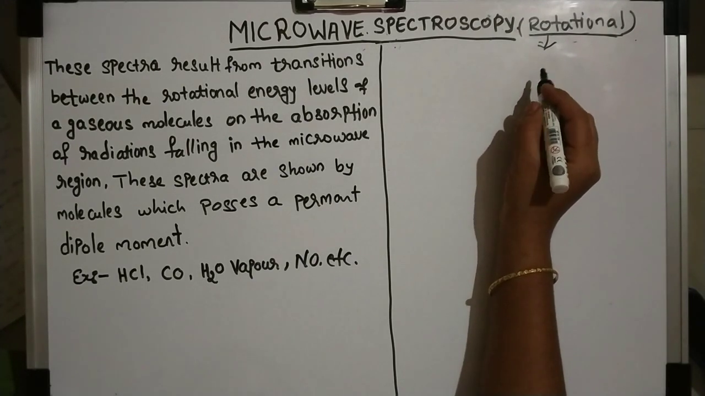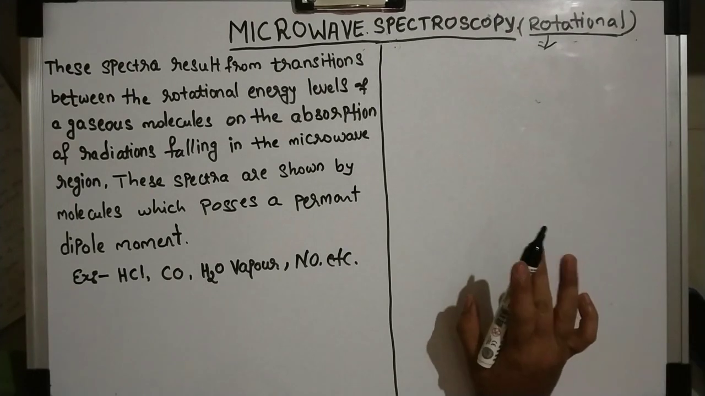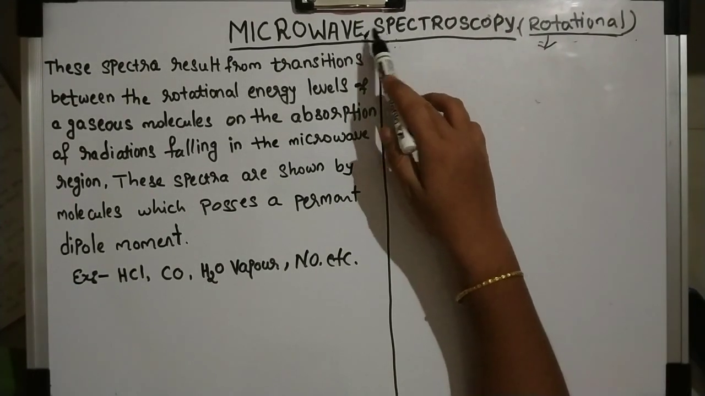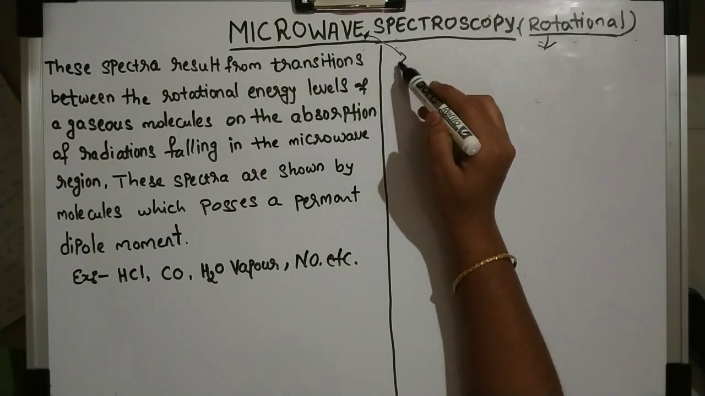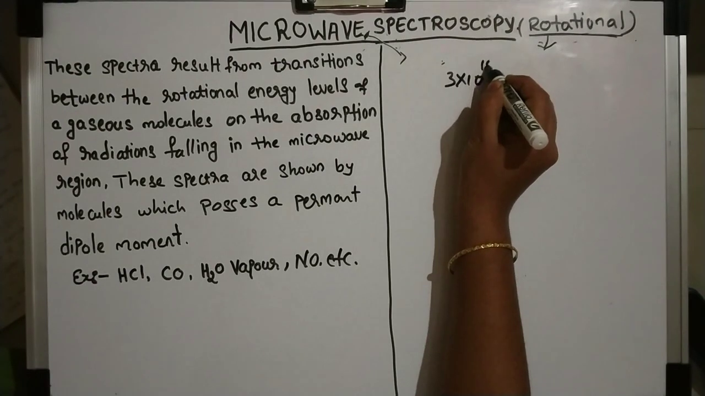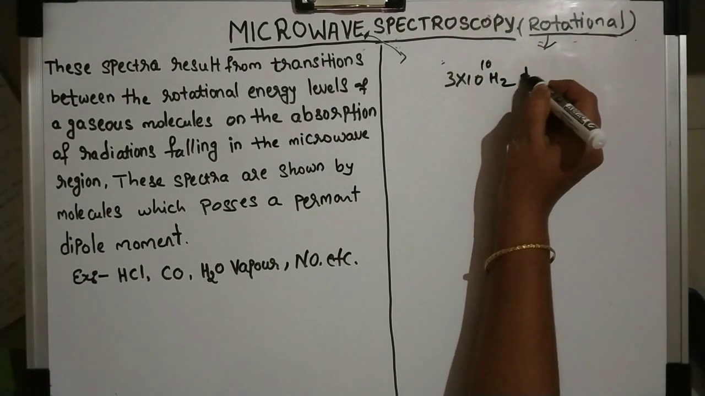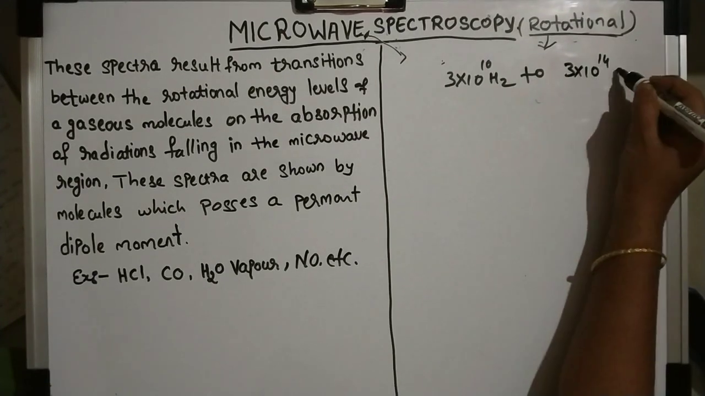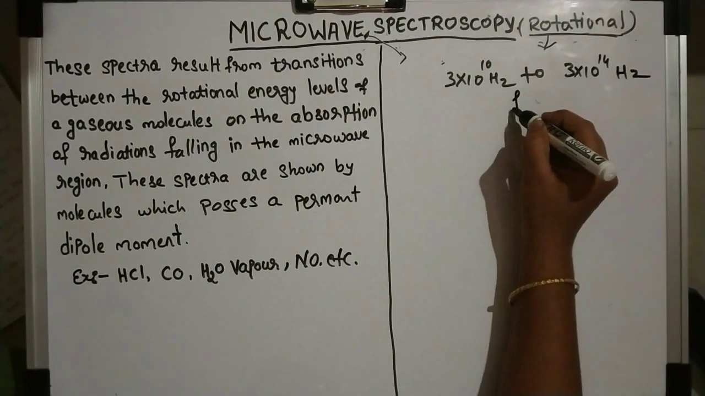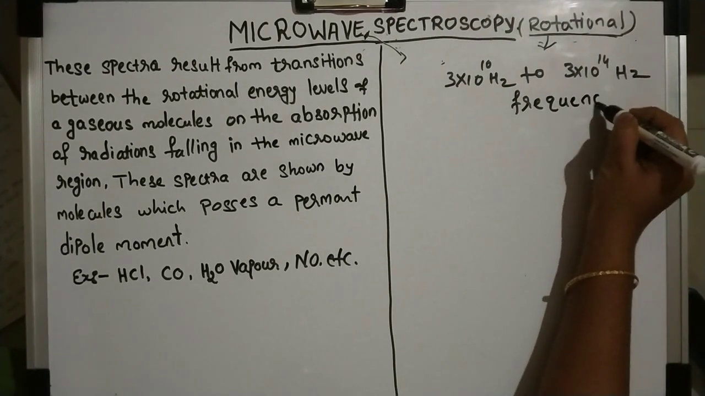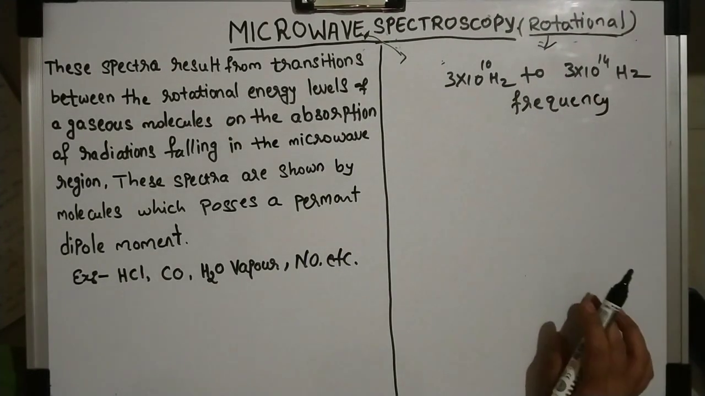Because the rotational motion will change under microwaves. These rotational changes happen in the microwave range. The range of the microwave is around 3 into 10 to the power of 10 hertz to 3 into 10 to the power of 14 hertz. This is in terms of frequency. Later on I will give you all the ranges of the spectroscopic regions.